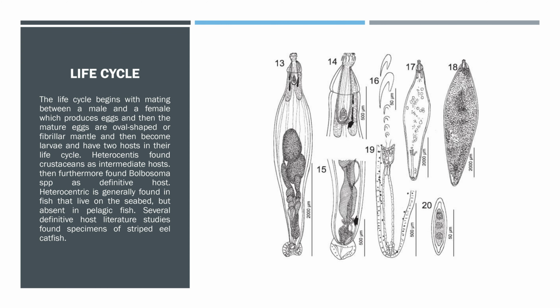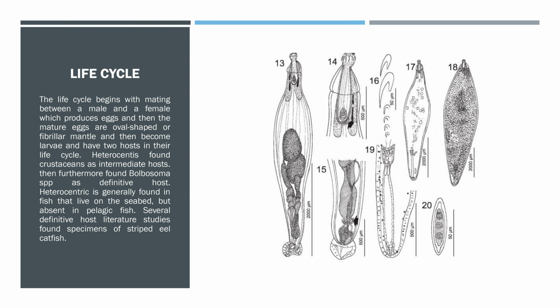Life cycle of Heterosentis. The life cycle begins with mating between a male and female, which produce eggs. The mature eggs are oval, with a fibrillar mantle, and then become larvae and have two hosts in their life cycle. Heterosentis uses crustaceans as intermediate hosts, then Bulbosoma sp. as definitive hosts.